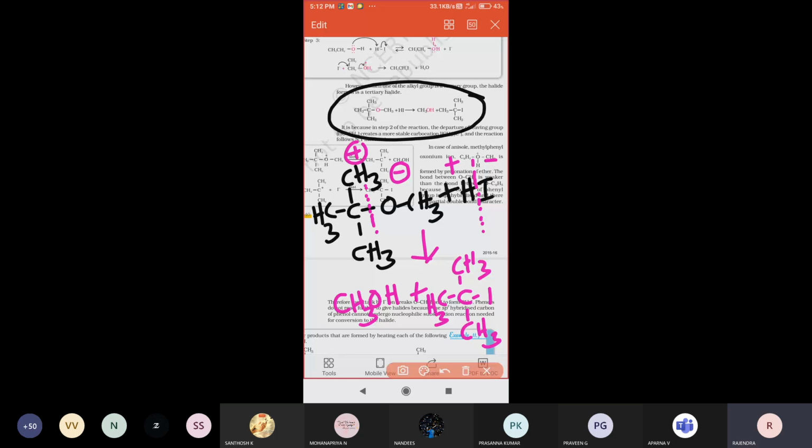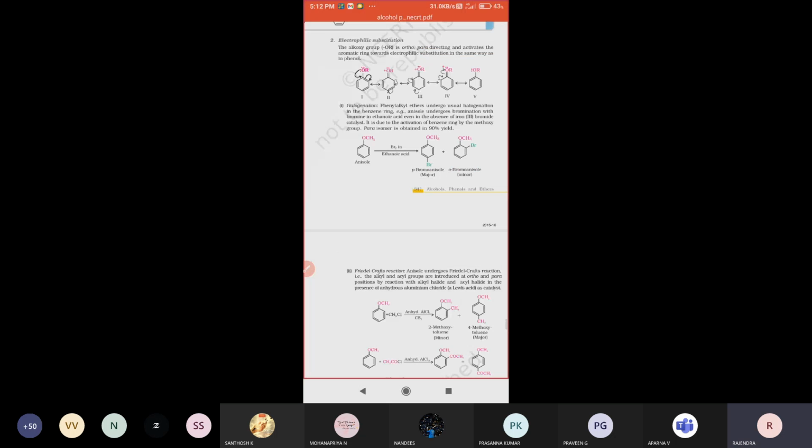Next one, see that. Elimination, electrophilic substitution reactions. I think this is the last concept, electrophilic substitution reaction. What is meant by electrophilic substitution reactions? Electrophiles are species with a positive charge. They are directed to aromatic compounds, aromatic rings.